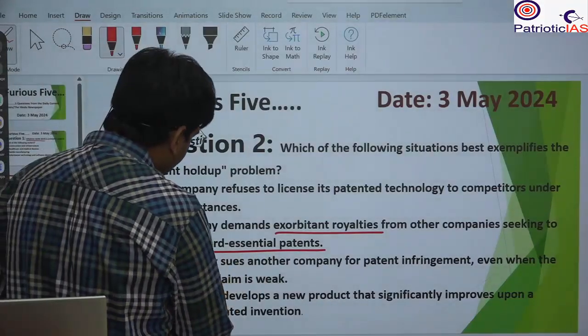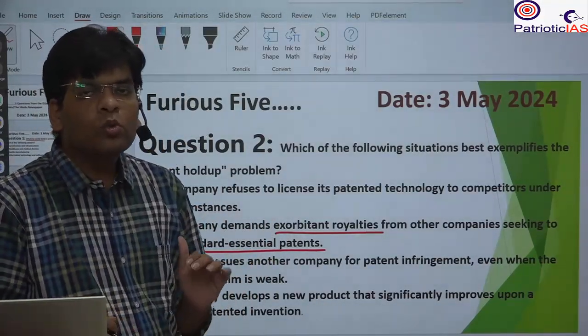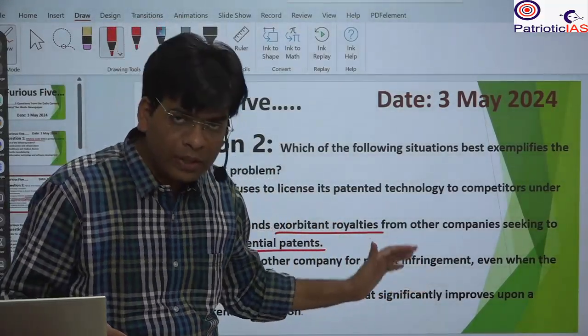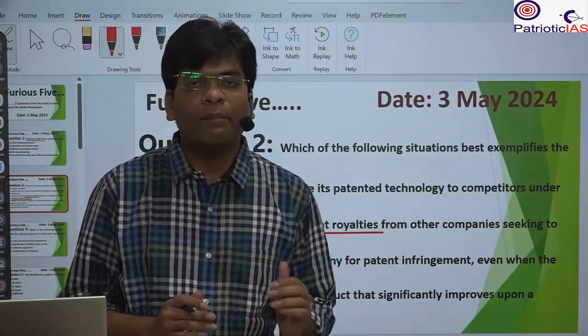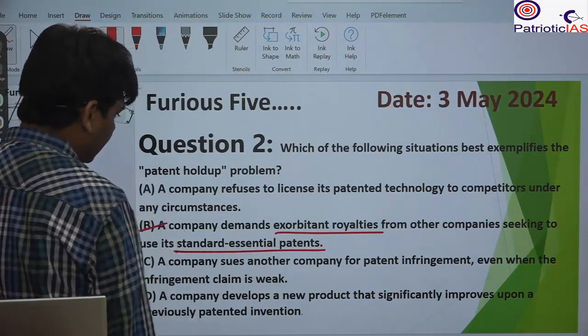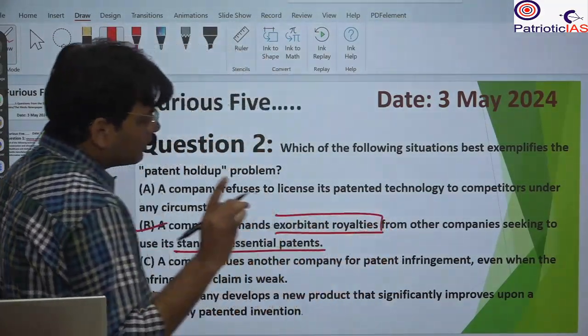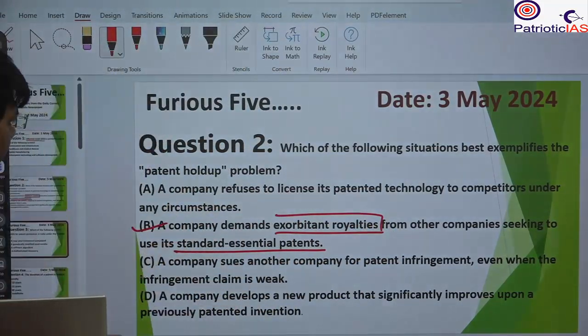Here you will see that standard essential patents are used to extract high amounts of royalties whenever the company thinks the other company is going to compete and overtake it. That's why it will be the correct answer. It is exorbitant royalties just to cut down the competition. So B will be the correct answer.